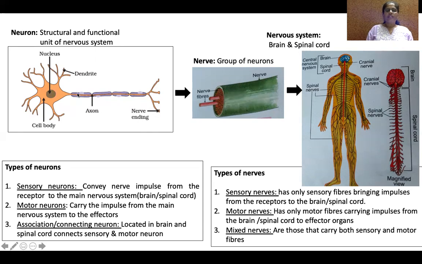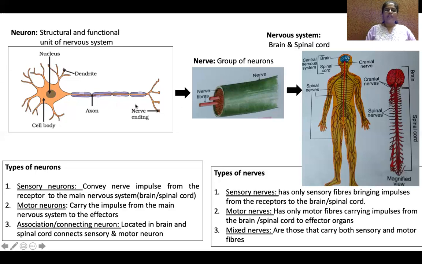Okay, this tail-like structure called axon is protected by myelin sheath. Myelin sheath protects the axons.